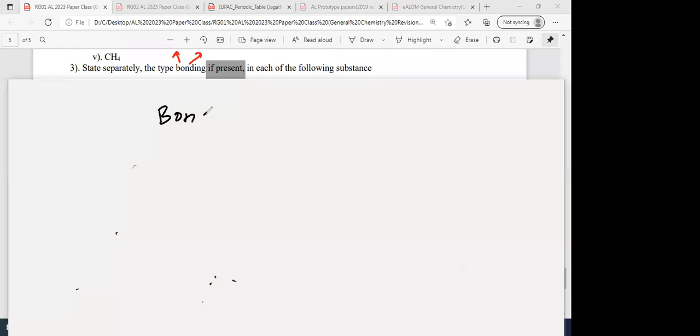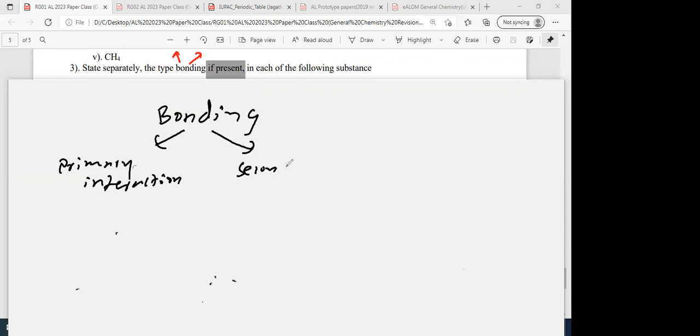Bonding. If you can, quickly copy this down. Bonding has 2 types: primary interactions and secondary interactions. These primary interactions are also called intramolecular bonds.